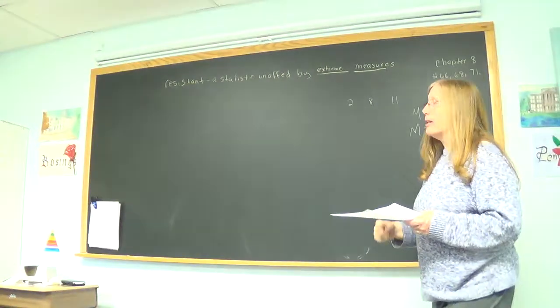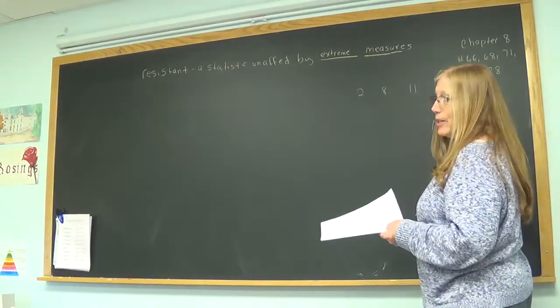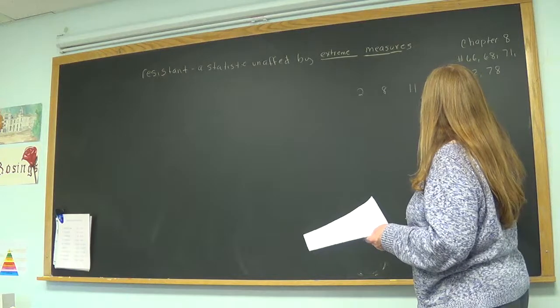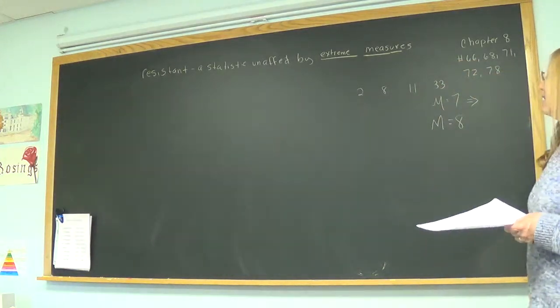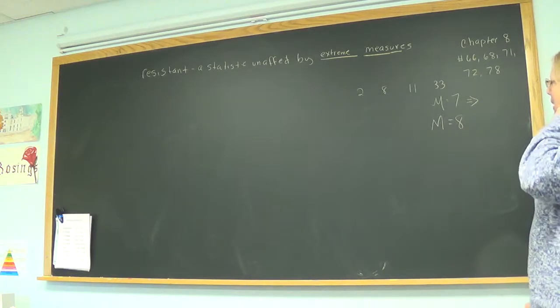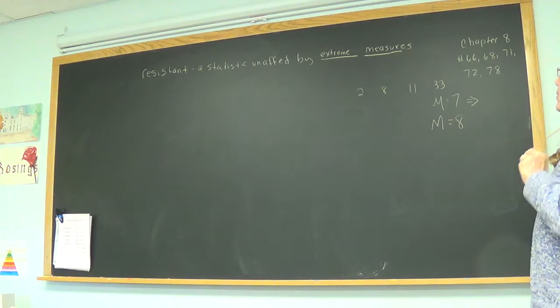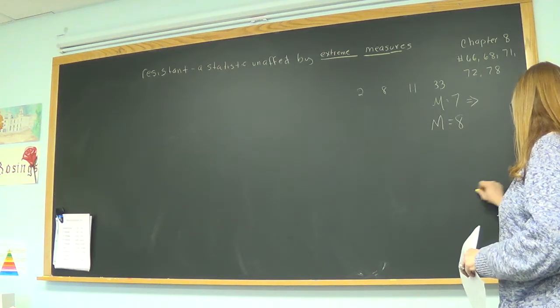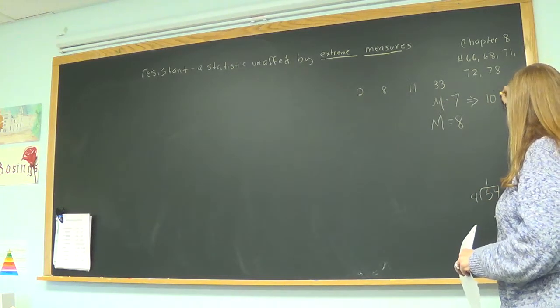So now let's throw in a big number. Say a fourth person was absent, and then they took the test, and we got a 33. So what's the new mean? We have to add those four numbers up and divide by 4. 54 divided by 4 is 10 and a quarter, 13.5.